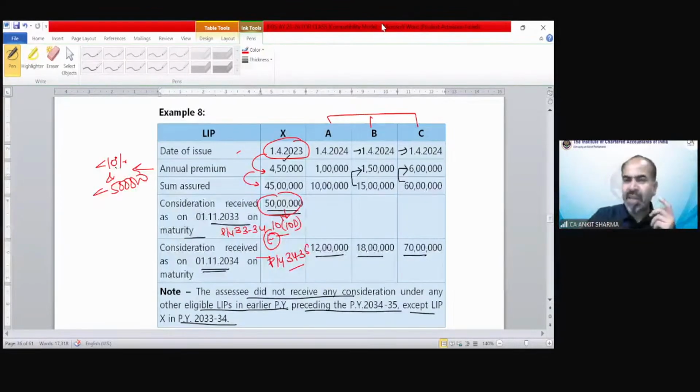Let me tell you, any policy which has exceeded 10% or 5 lakh is out of the exemption criteria. So C is going to be taxable for sure. Now, can you tell me which one from A or B is going to be exempted and which is going to be taxable? X, A, and B exempt, according to Harshada. Ishan is saying A is exempt and B is taxable. Okay.